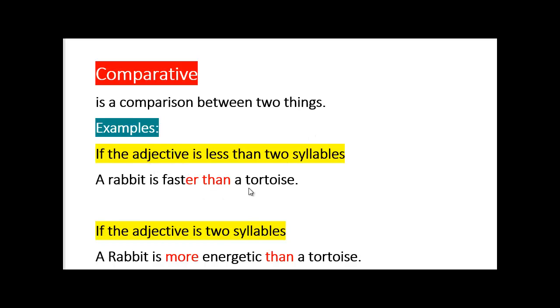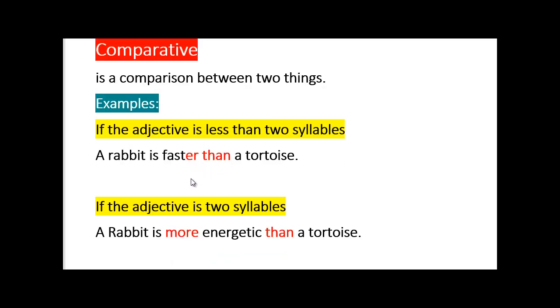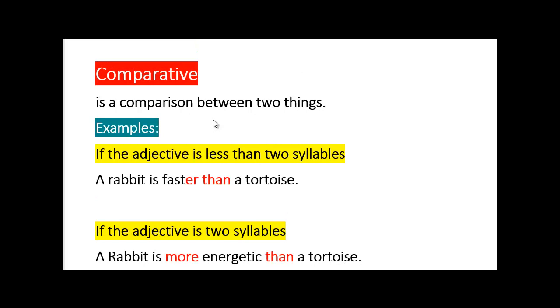A rabbit is faster than a tortoise, and when the adjective has less than two syllables, like fast, we just use er, faster than. If the adjective is more than two syllables, like energetic, we can say the rabbit is more energetic than a tortoise. Got it? That's what the comparative is about. So we're comparing two things.